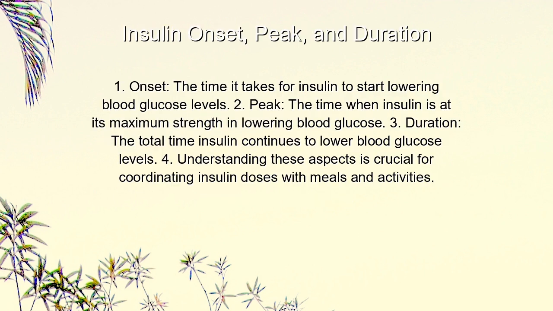Insulin onset, peak, and duration. 1. Onset. The time it takes for insulin to start lowering blood glucose levels. 2. Peak. The time when insulin is at its maximum strength in lowering blood glucose. 3. Duration. The total time insulin continues to lower blood glucose levels. 4. Understanding these aspects is crucial for coordinating insulin doses with meals and activities.